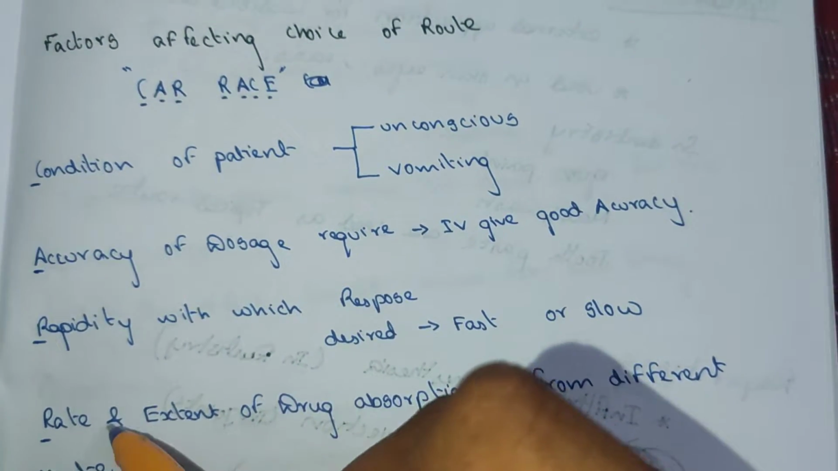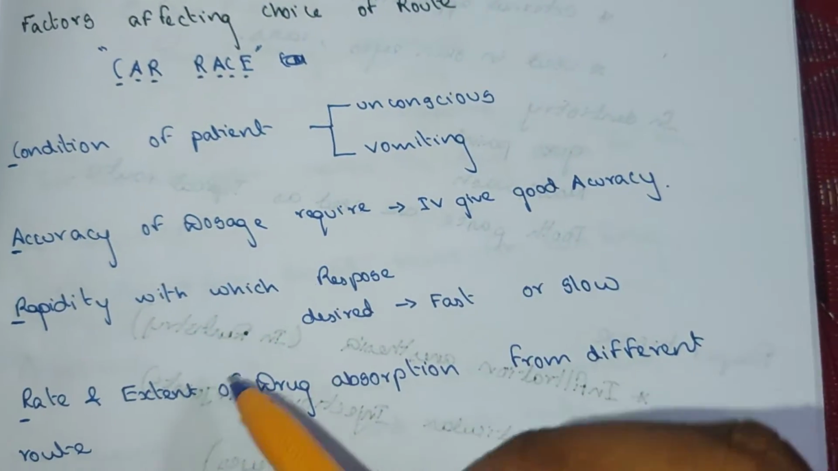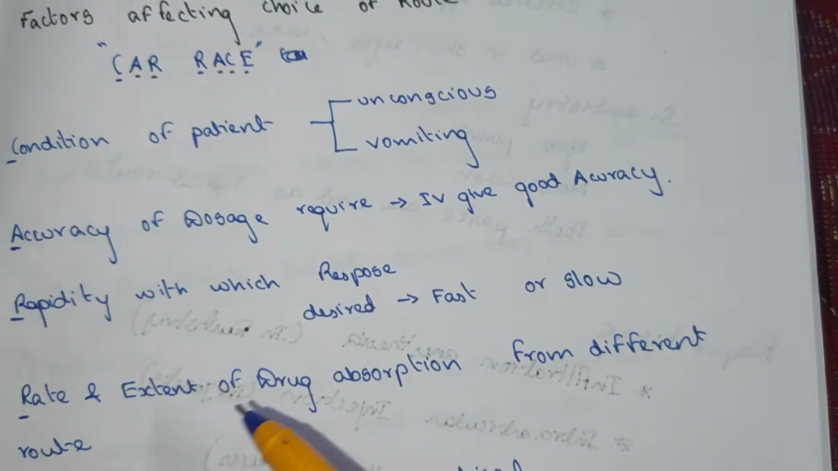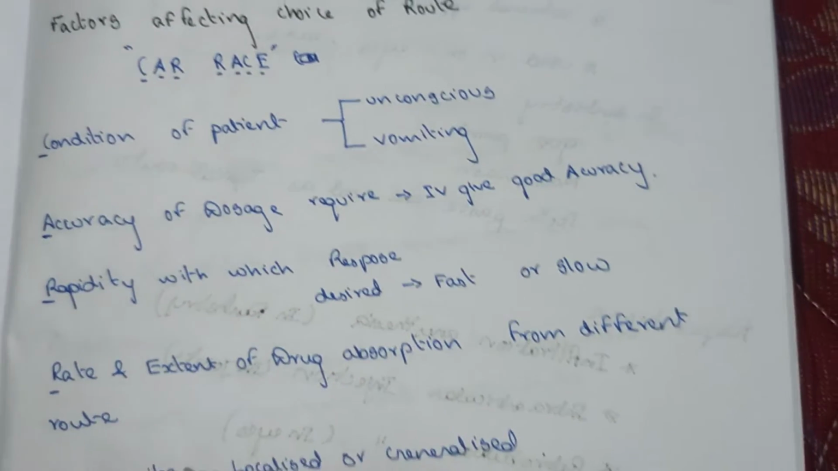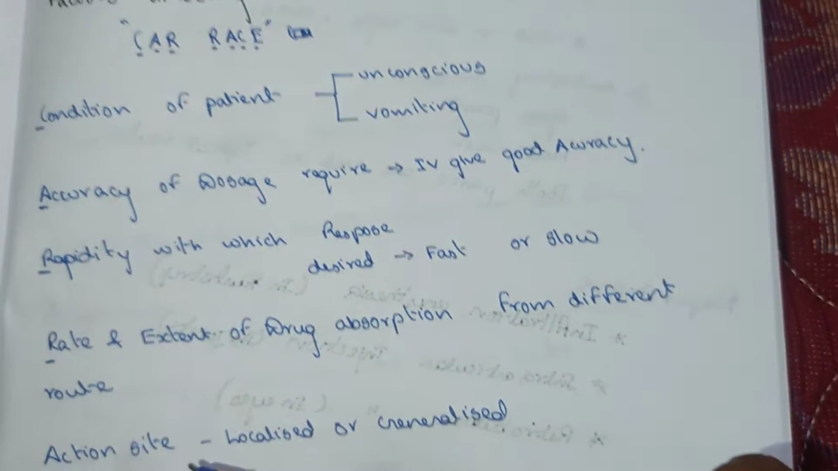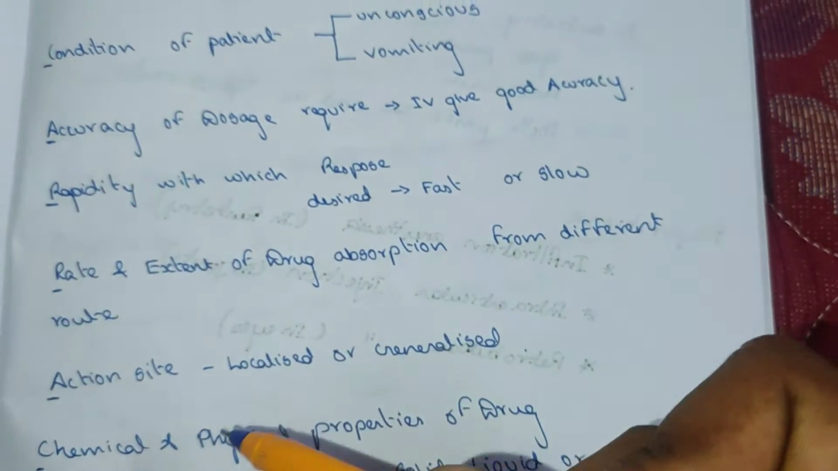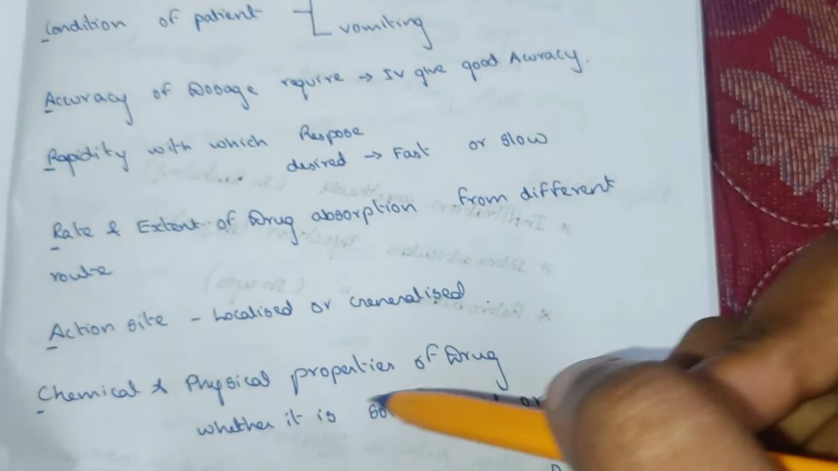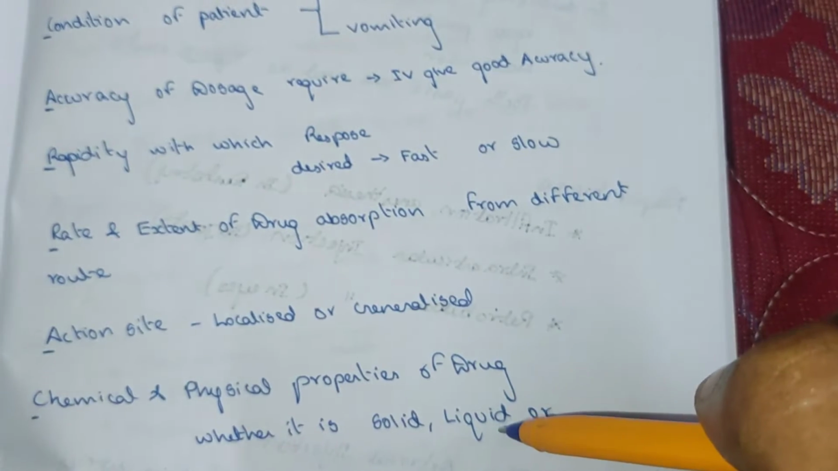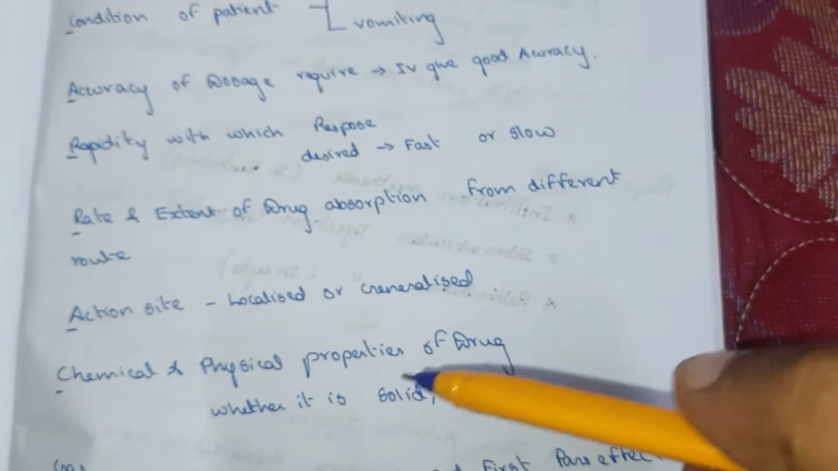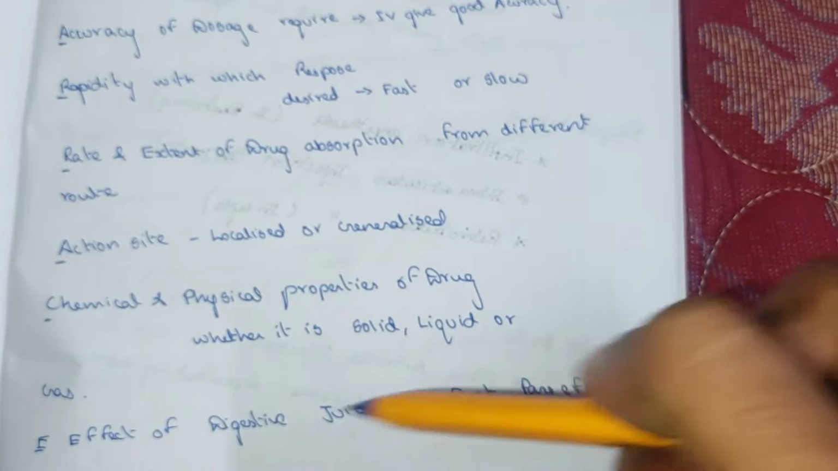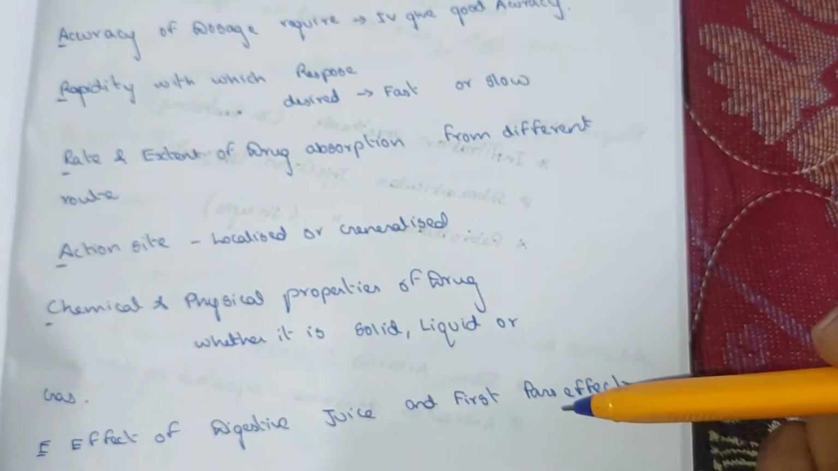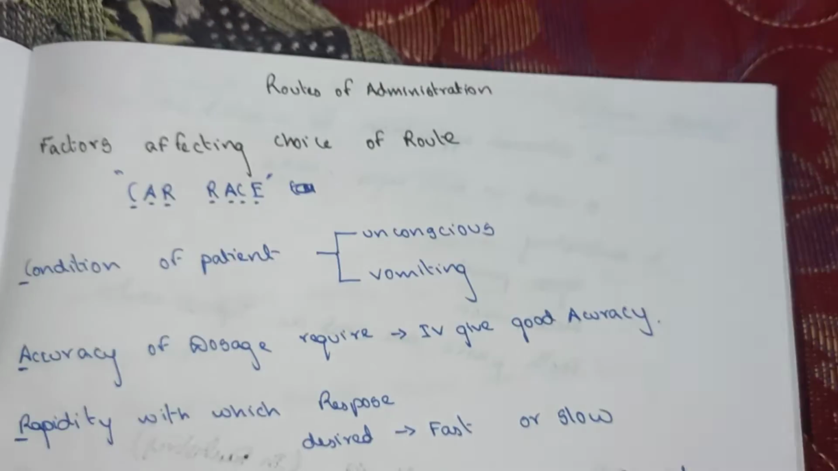The next R is for rate and extent of the drug absorption from the different routes, and A for action site, C for chemical and physical properties, whether it is solid or liquid, and E for the effect of digestive juice and the first pass effect.